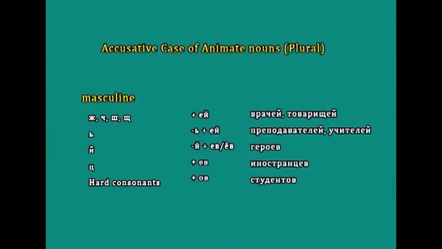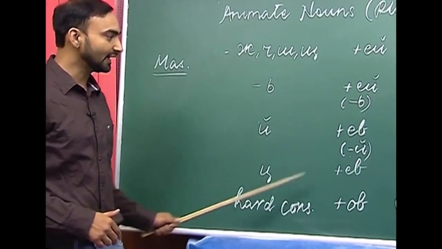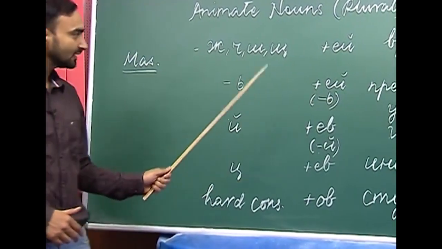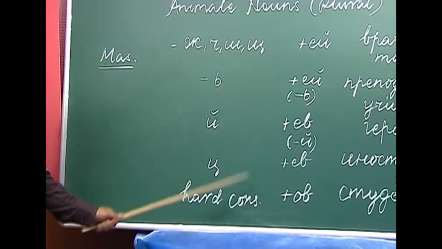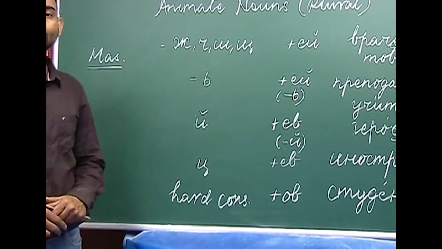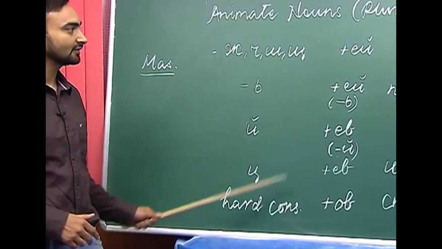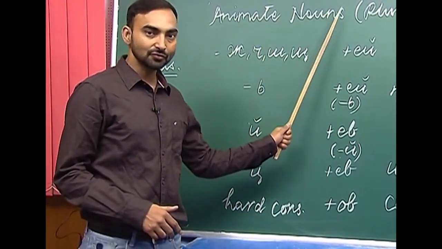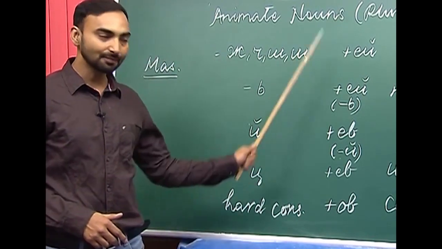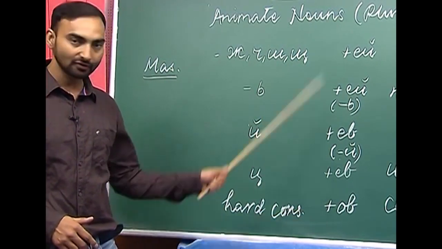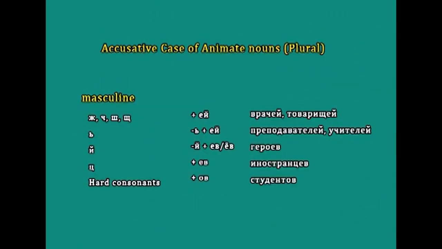Let us start with the masculine nouns first. So, I have prepared a table here. As you can see, I have written the endings here. So, the first column represents the ending of the noun. So, if the noun ends with these things, then we are supposed to add or drop these consonants or vowels, and these are the examples.